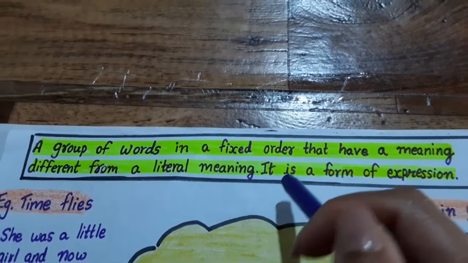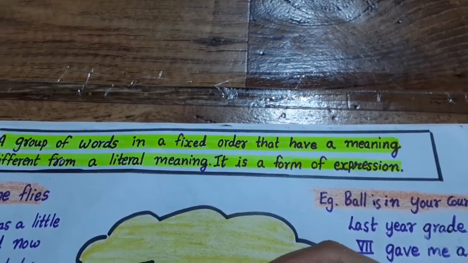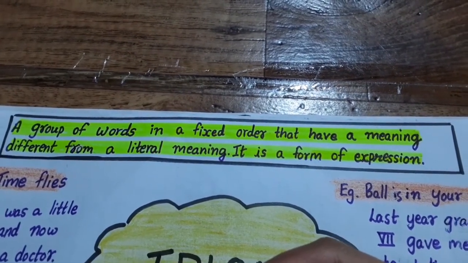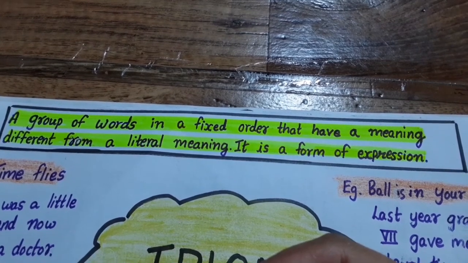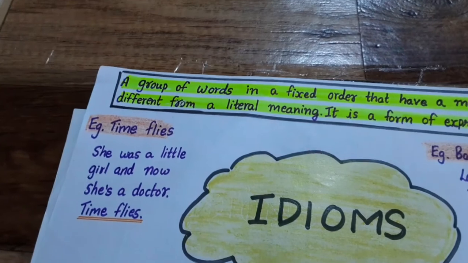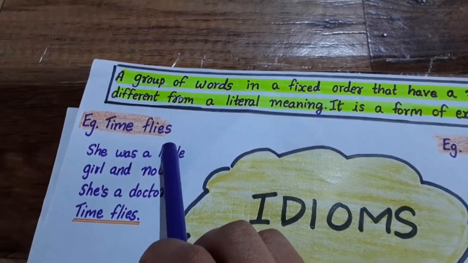Okay, so it is a form of expression. It is used by the authors and by the writers to express precisely about their feelings and their thoughts. Okay, now there are some examples of idioms. Example number 1, time flies.